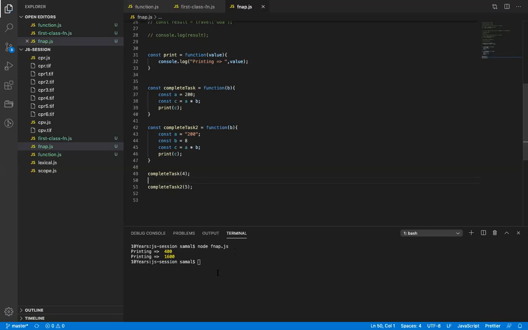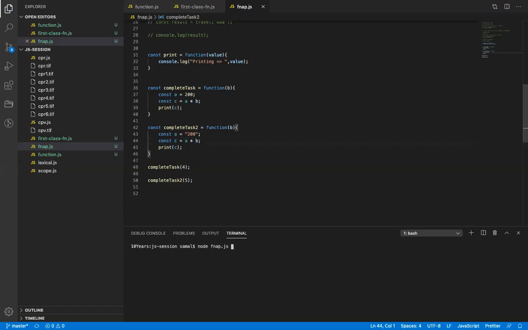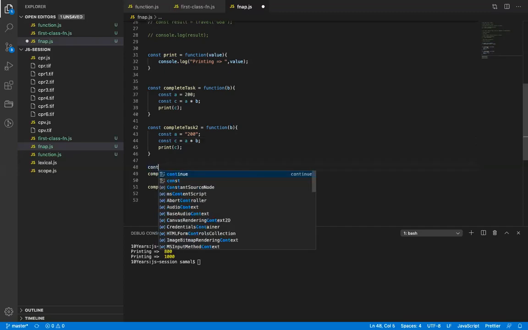What will be the output now? 800 and 1000, right? Which data type is this? Number.